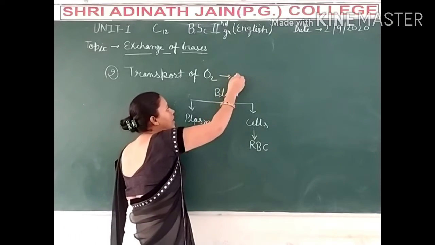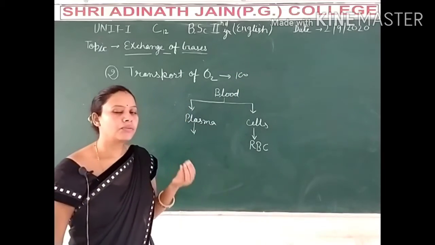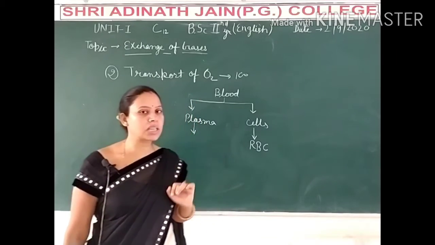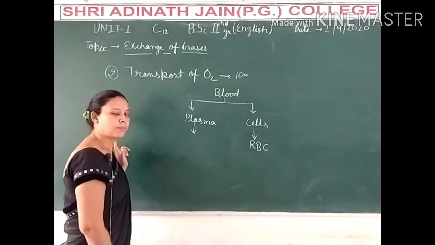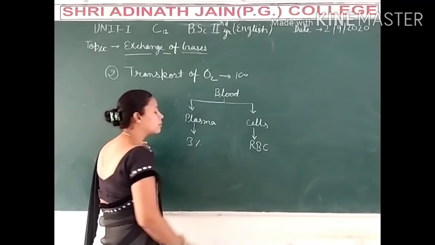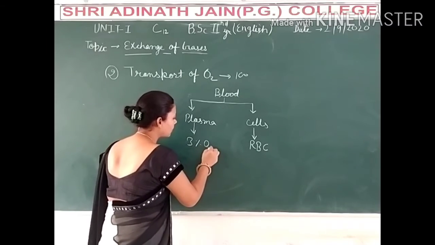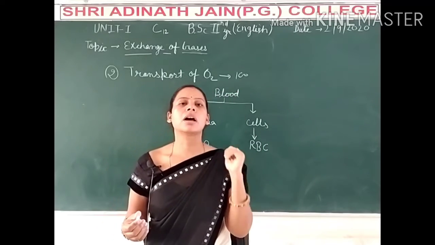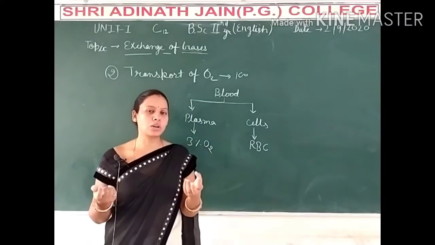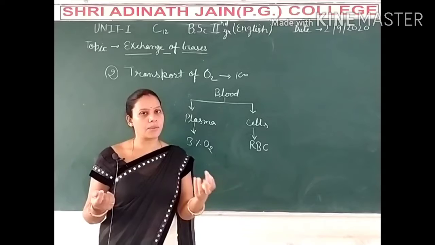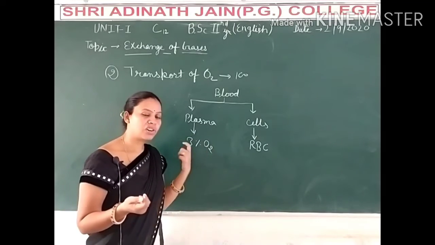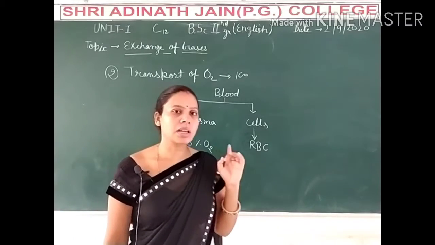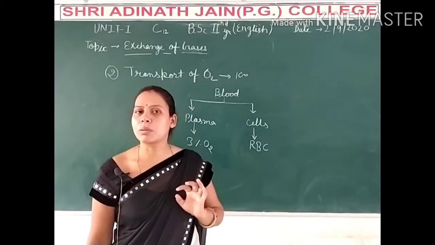Of the oxygen that enters the alveolus, only 3% is transported by the plasma, because oxygen has very little solubility.